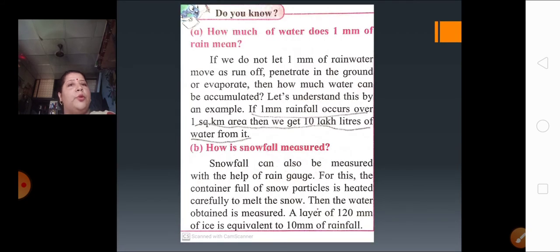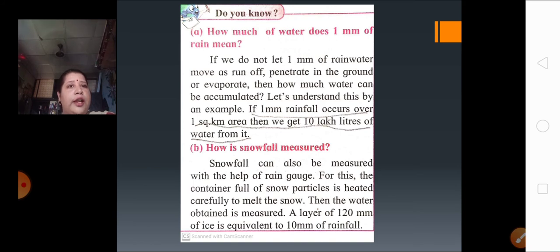Now let's learn about some facts. Do you know how much water 1 mm of rain means? Always we talk about 100 mm of rainfall in a particular place, 150 mm of rainfall in another place, more than 2000 mm of rainfall in Cherrapunji, Mawsynram. So like this we usually talk about it, correct? So what does 1 mm of rainfall mean?